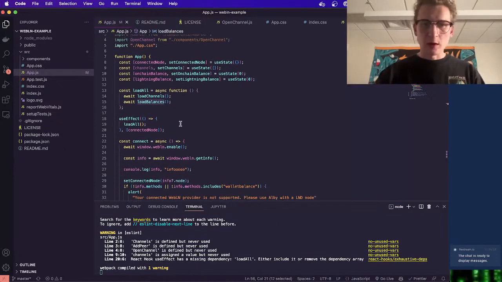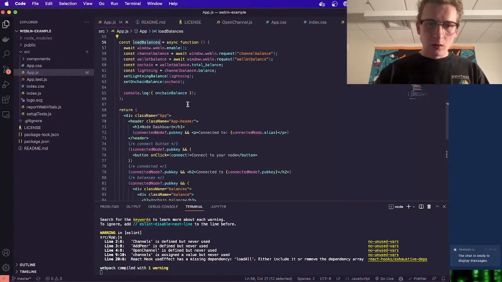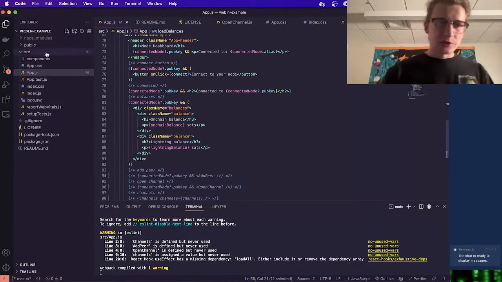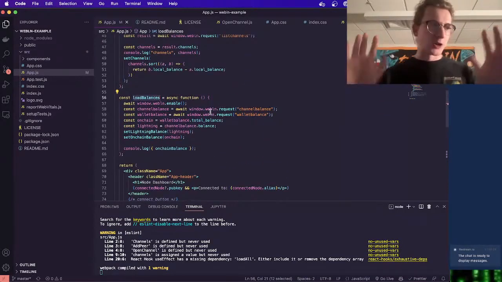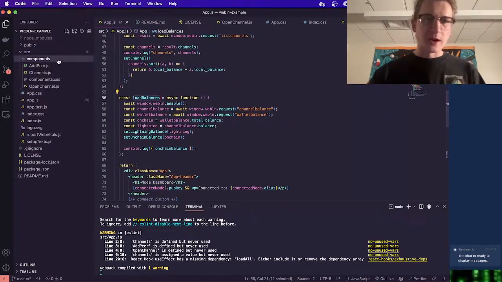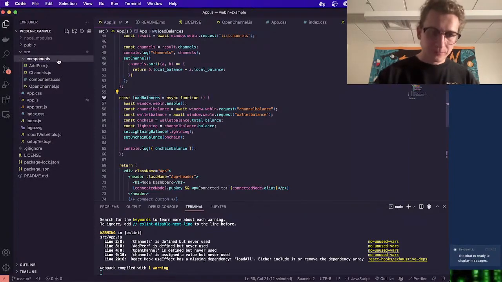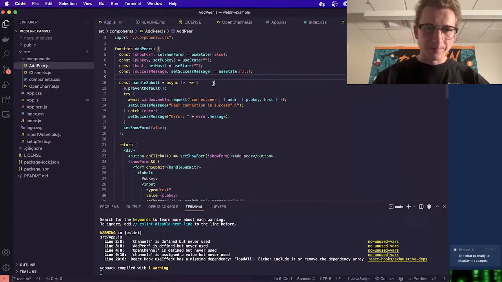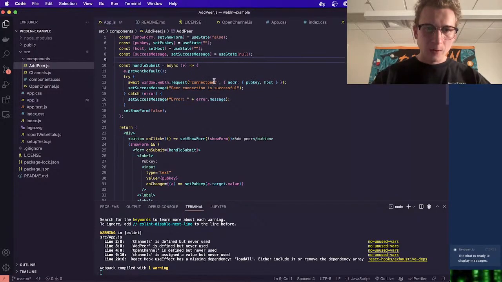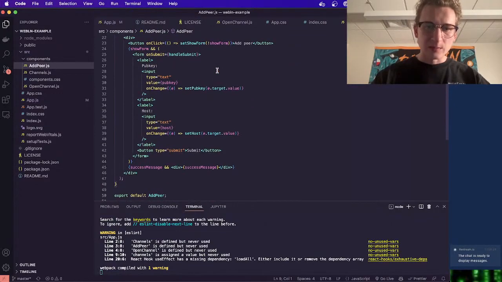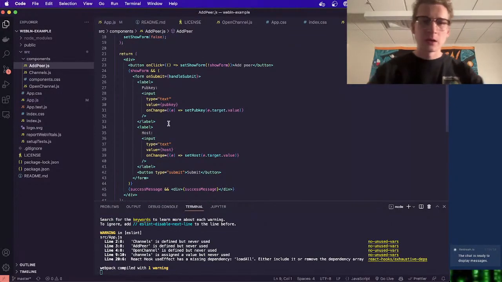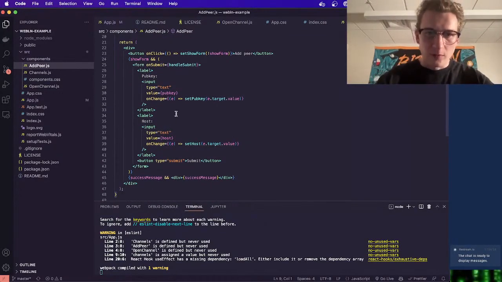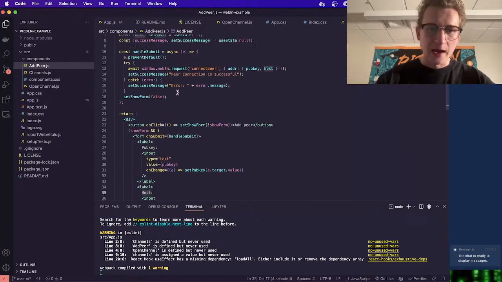And what I did here next was just like, okay, that's enough logic in this component. Let's break it out into another component. So the first one we did was add peer right here. So I'll go over here, show you what we did. This is basically a very simple form where we take in the parameters we need, which is pub key and host, to be able to add a peer.